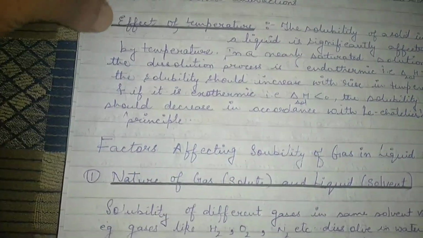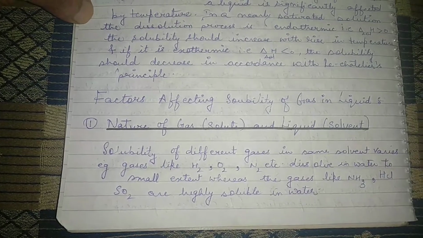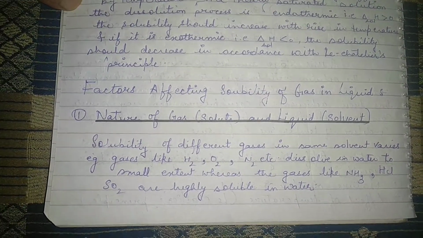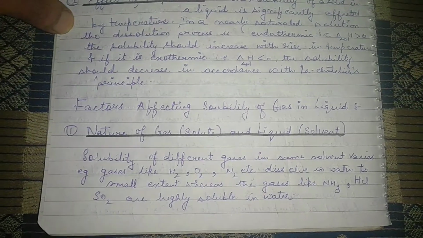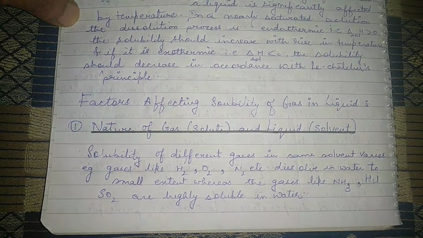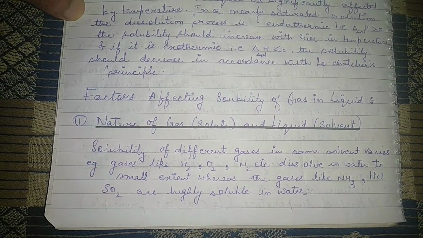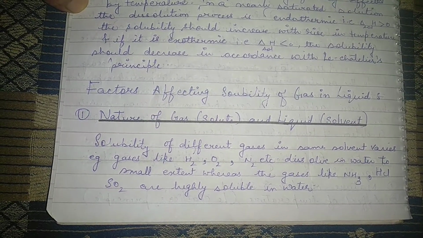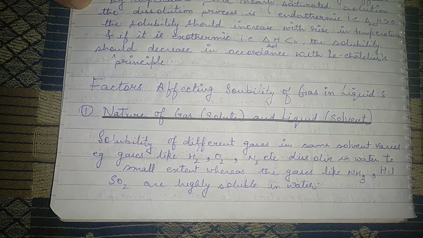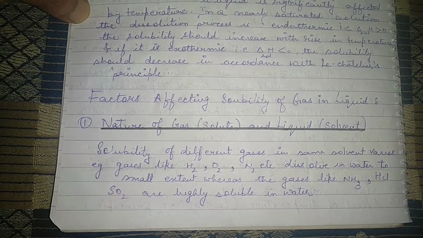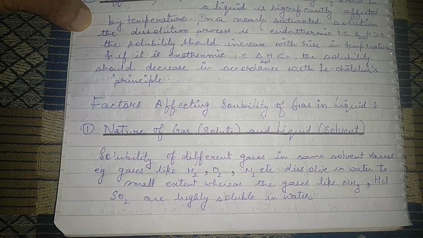Okay. Now moving on to the next, that is factors affecting the solubility of a gas in a liquid. So first is nature of a gas and the liquid solvent. Solubility of different gases in same solvent varies. Example, gases like hydrogen, oxygen and nitrogen dissolve in water to small extent, whereas the gases like ammonia, HCl, sulfur dioxide are highly soluble in water. So these are the factors affecting the solubility of gases in liquid.